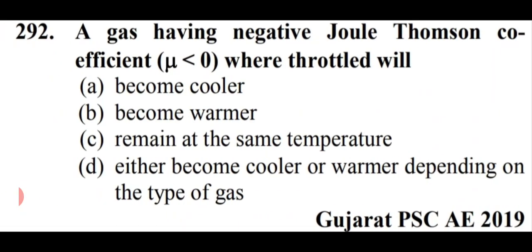A gas having negative Joule-Thomson coefficient when throttled will be, options are become cooler, become warmer, remain at the same temperature, either become cooler or warmer depending on the type of gas. So friends, a gas having negative Joule-Thomson coefficient when throttled will become warmer. That is option number B, become warmer.